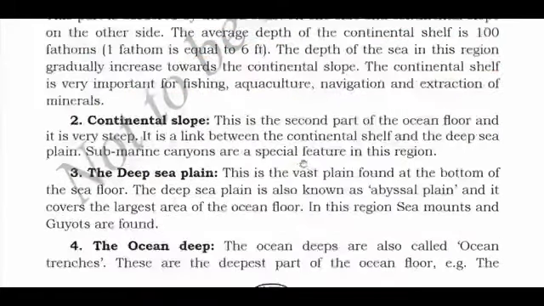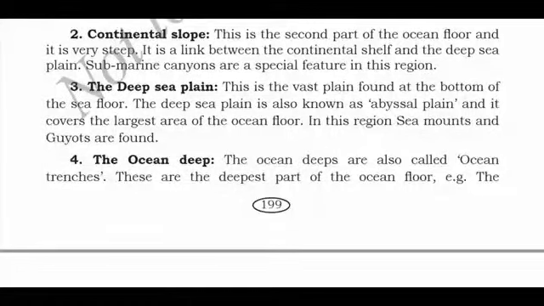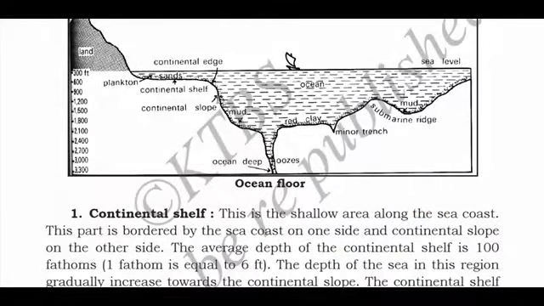Now the second one is continental slope. What is continental slope? This is the second part of the ocean floor and is very steep. Now we'll have a look at the diagram given in your textbook. You can see this is the continental slope. First one is your continental shelf, second is the continental slope, and it is very steep. You can see this is steep in structure.